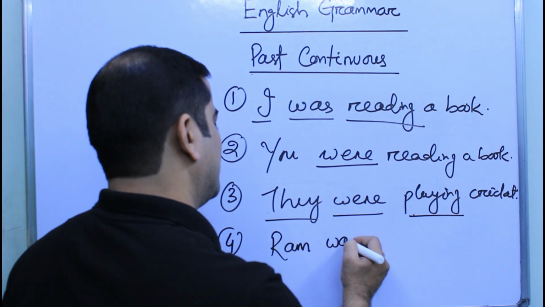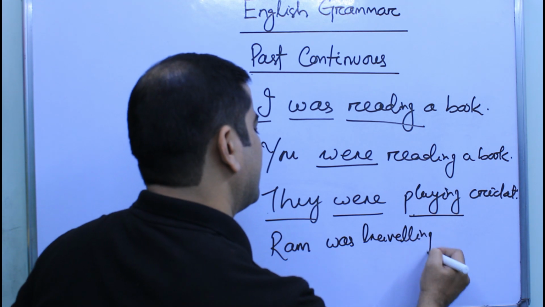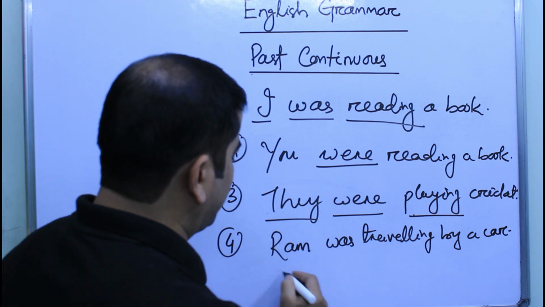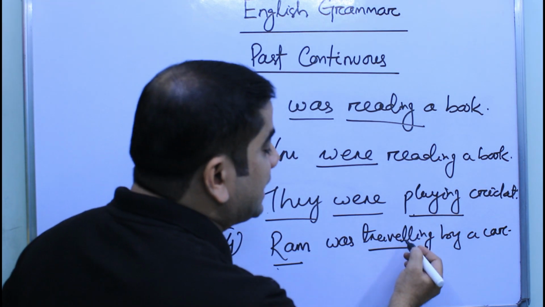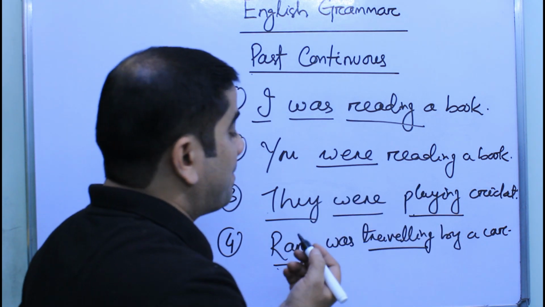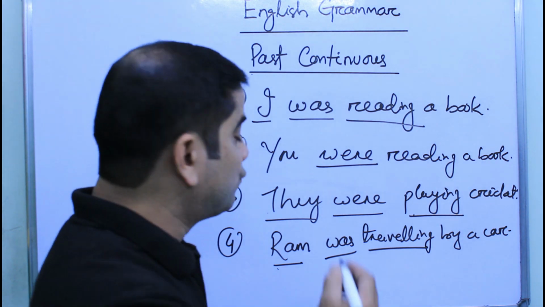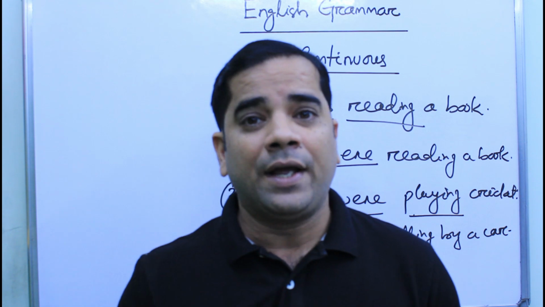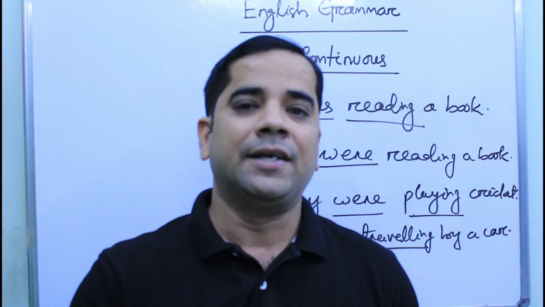Ram was traveling by a car. So Ram is singular. See, travel becomes traveling because it is in its ing form in case of past continuous tense. But what is the helping verb? The helping verb is was because Ram is singular. So in this way we use the helping verbs as per the subjects or the nouns.